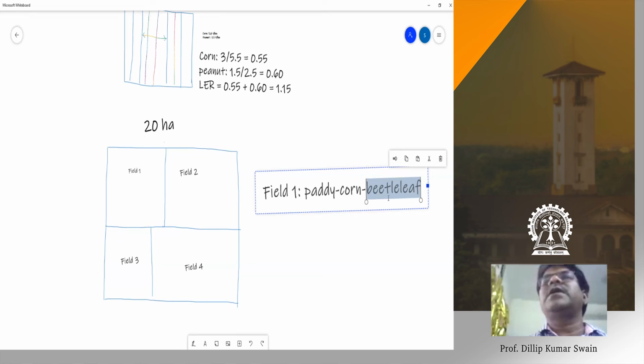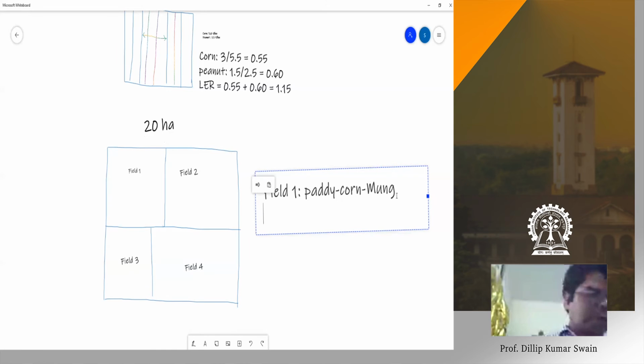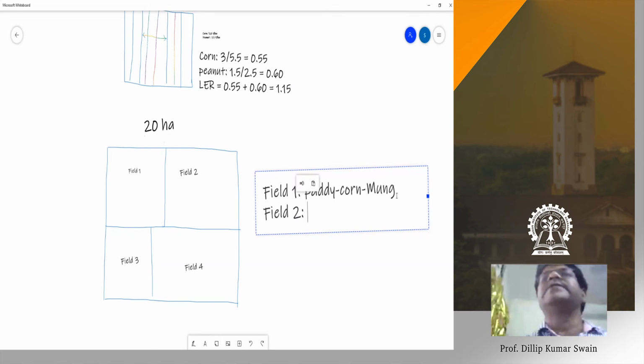So paddy, corn, what else can I take after corn? Sir, any leguminous plant like lobia or moong. Moong, that's also very good. And also field 2. Field 2 is also irrigated. Which crop can we go for in field 2?